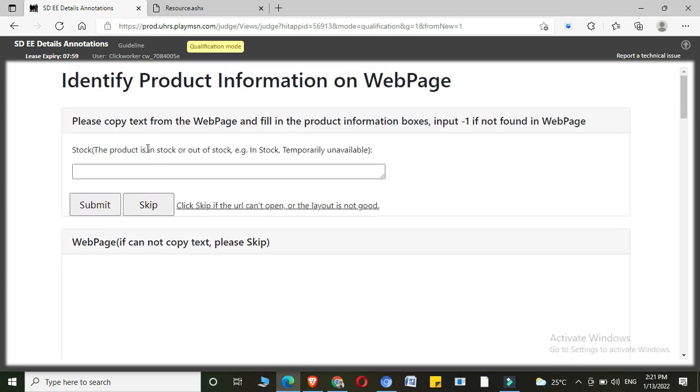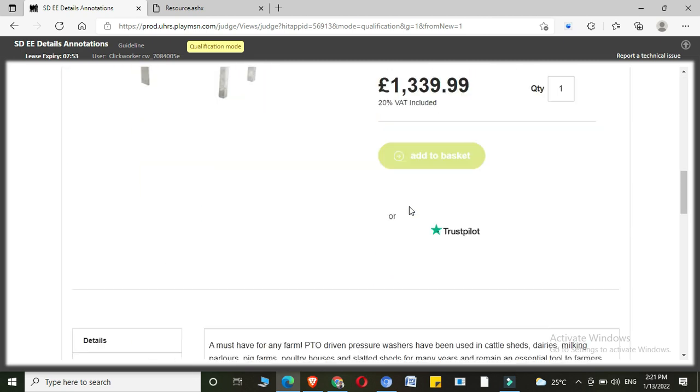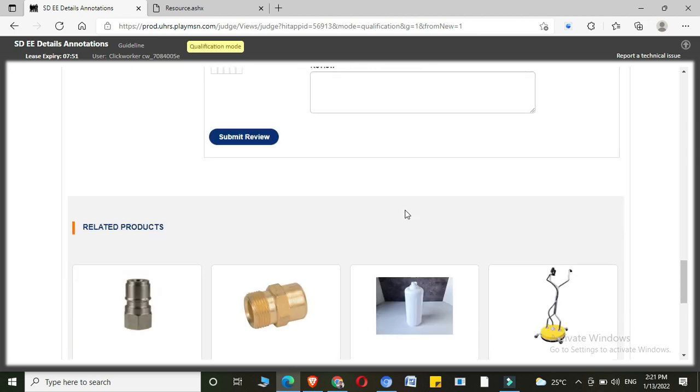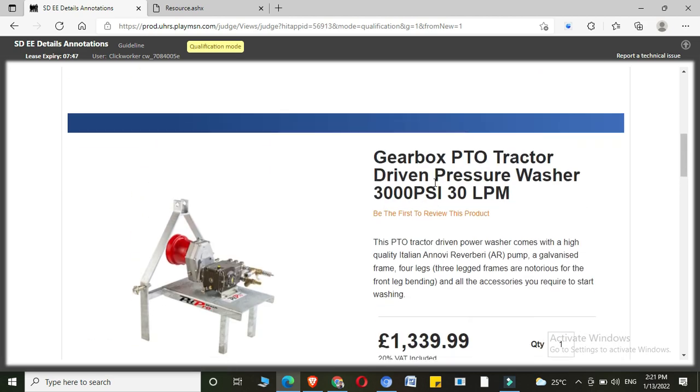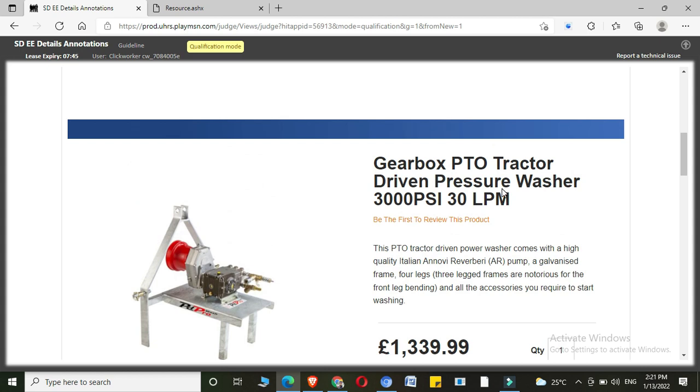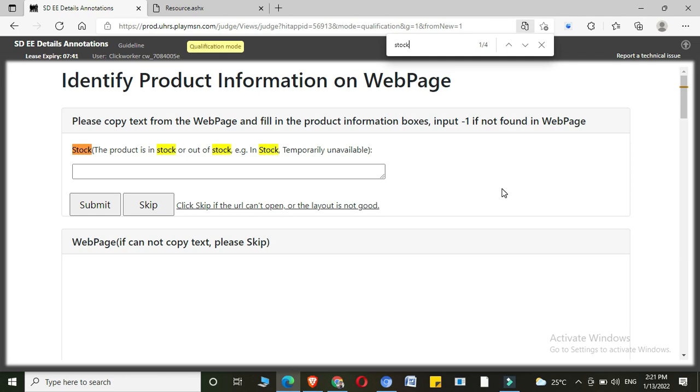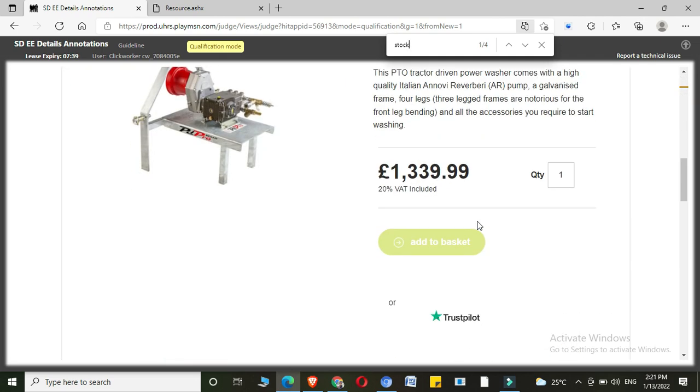So we should check if the product is in stock or out of stock. So let's see. In stock, I don't find the info. Let's press Control F. I'll press stock over here.